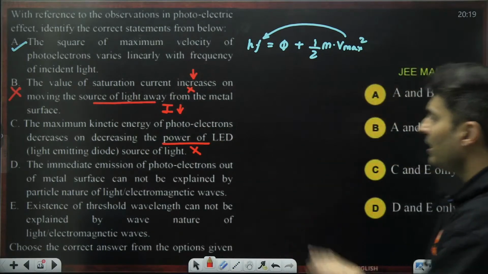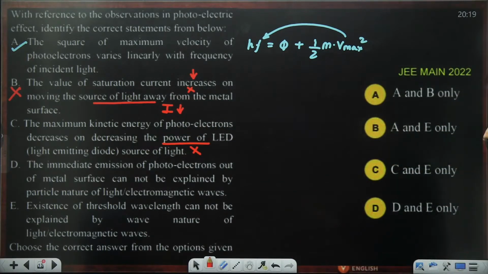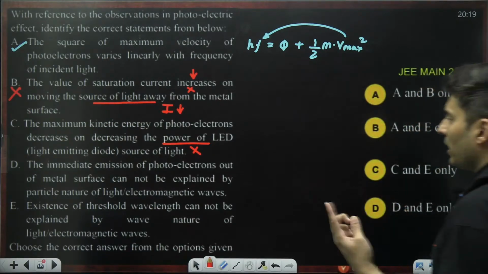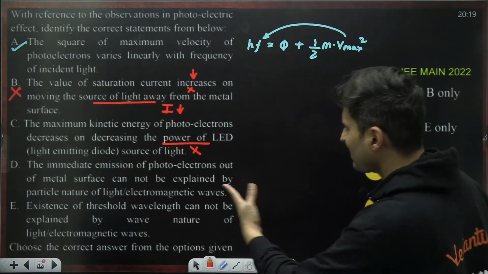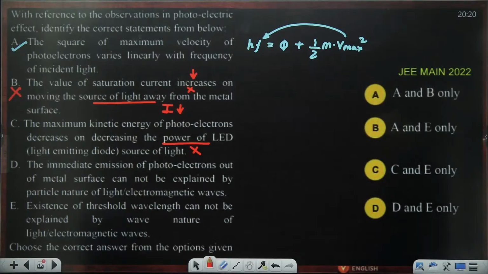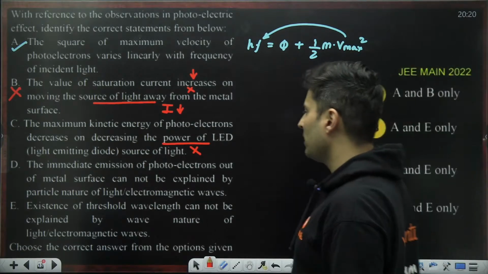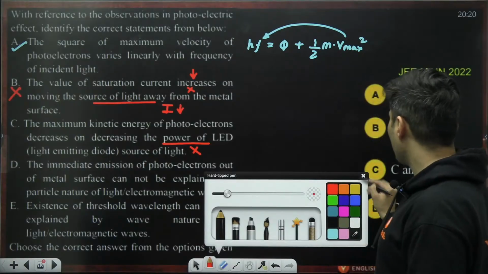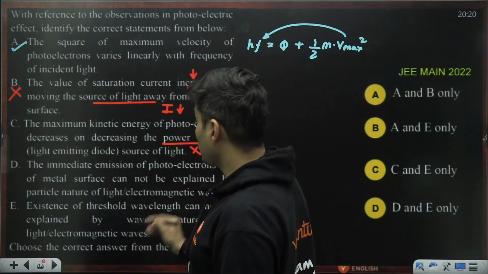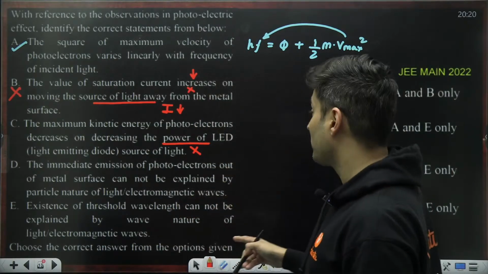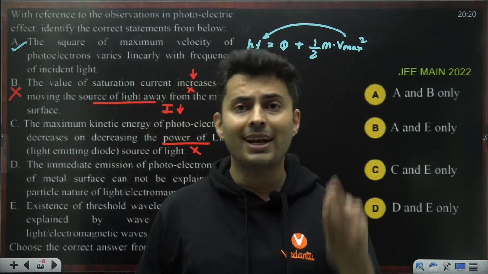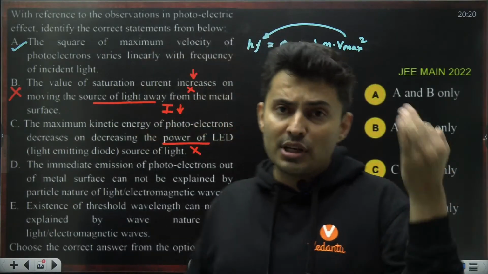Next, the immediate emission of electrons out of a metallic surface cannot be explained by particle nature of light or electromagnetic waves. Yes, the immediate emission of this is not based on the wave nature of light. It is like a quantum phenomenon. So D option is, oh, sorry. It cannot be explained. It is a quantum phenomenon. Particle nature of light is the quanta of light, which is the photon.